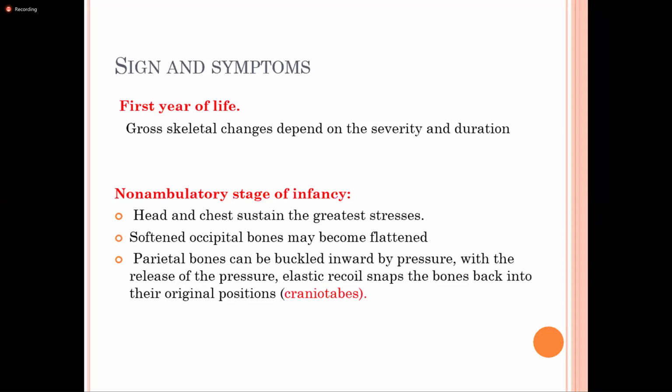In the non-ambulatory stage of infancy, mostly the head and chest receive the stresses, so that the occipital bone becomes flattened. Even the parietal bone, when we press on the parietal bone, there is buckling, and on release of the pressure, the bone recoils back to its normal or original position. That is known as craniotabes. That is due to the softening of the bone. When we give pressure over the parietal bone, it buckles inward, means there is a dimpling. Okay, and on removal of the pressure, it recoils back to its normal position.